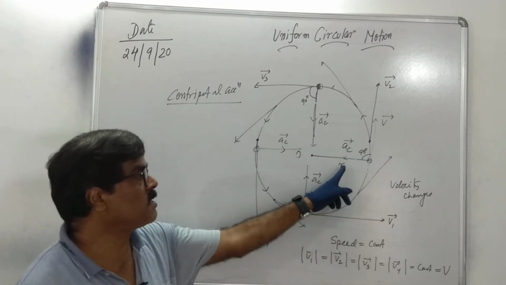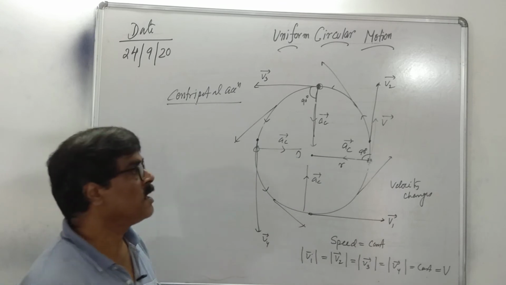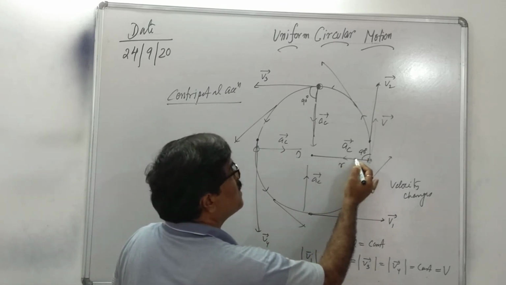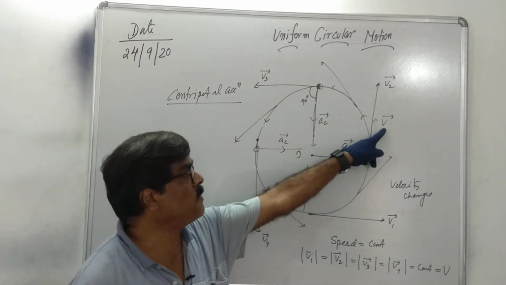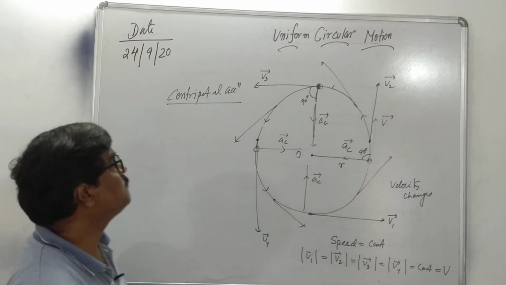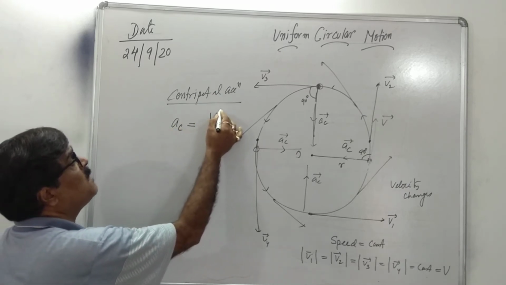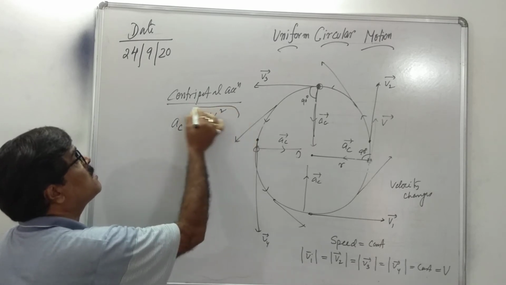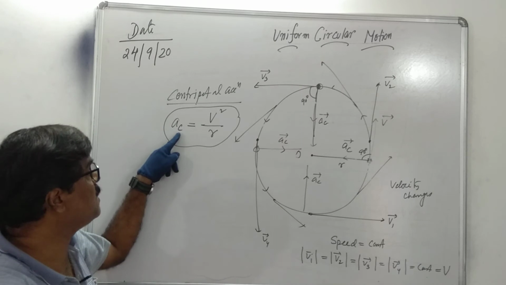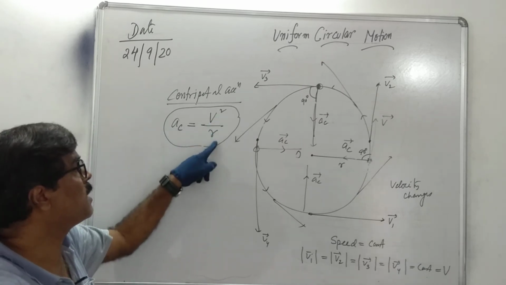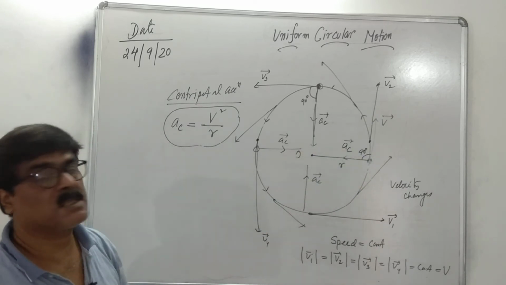But the direction of centripetal acceleration is along the radius but towards the center. You again see the angle between radius vector and velocity is also 90 degree. Anyway, the formula of centripetal acceleration we can derive this way. This is the formula of centripetal acceleration. A means acceleration, C means centripetal, V square by R. That is, V is the magnitude of velocity and R is the radius of the circular path.